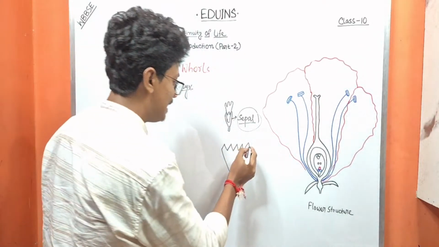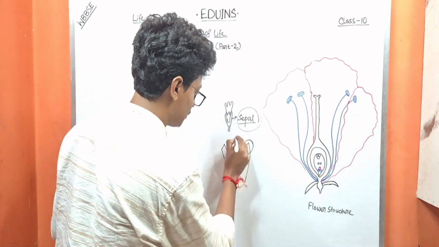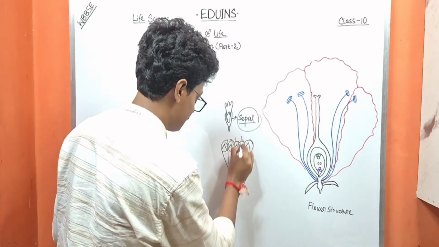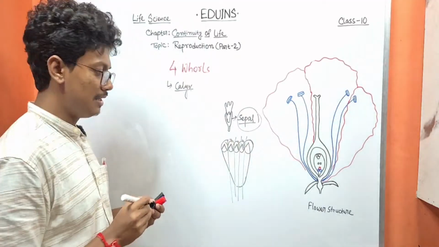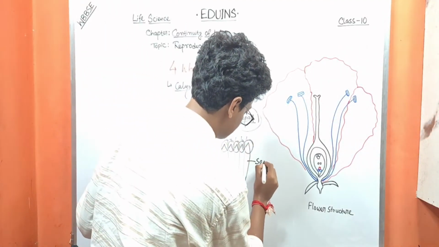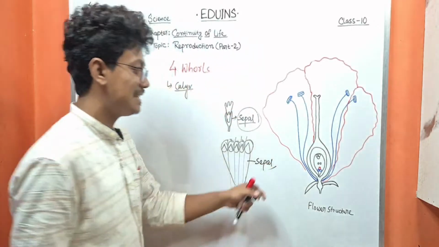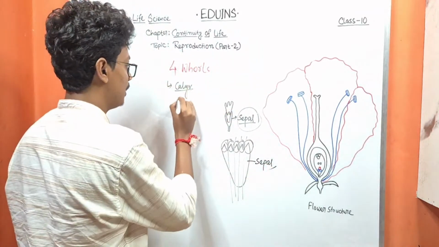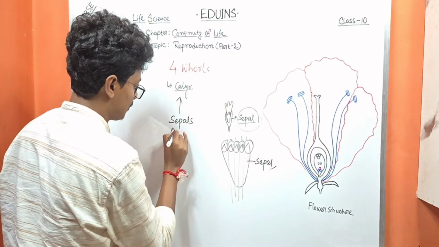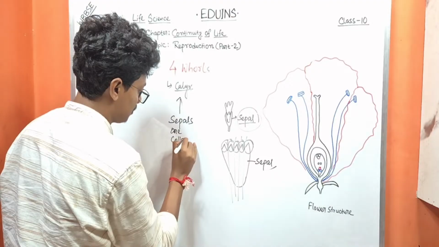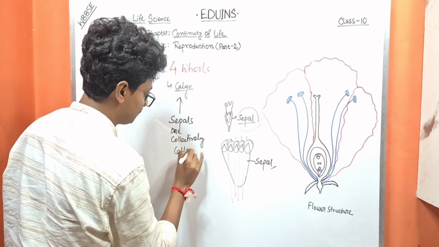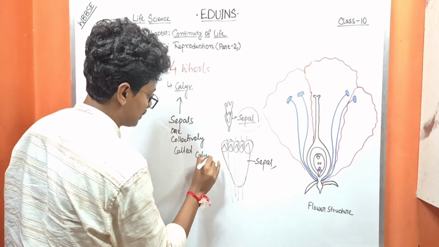Each of these fragments is known as a sepal, and these sepals are collectively called the calyx.